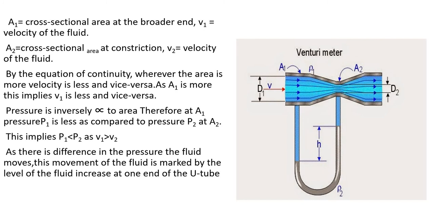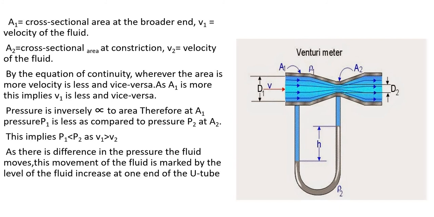According to the equation of continuity, we can write AV is constant, cross-sectional area into velocity. So wherever area is more, velocity will be less, and wherever area is less, velocity will be more. And pressure is inversely proportional to velocity, so pressure P1 is less as compared to P2.